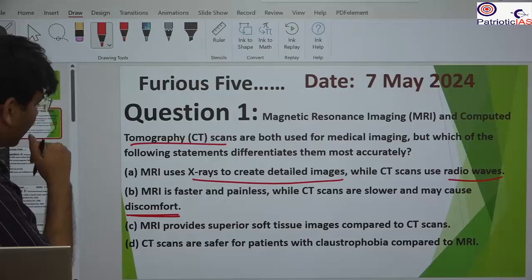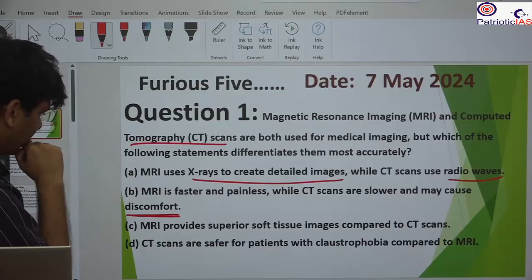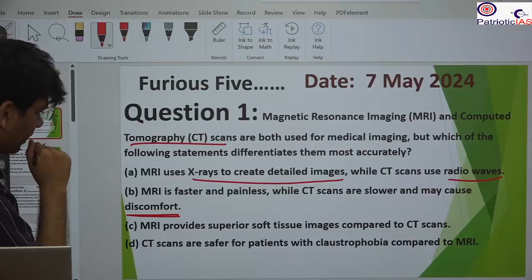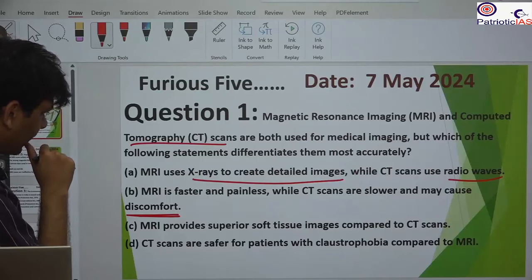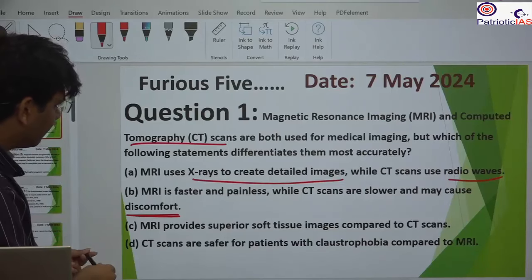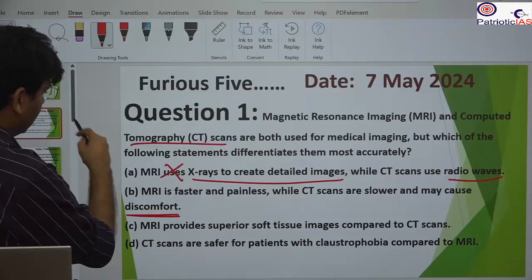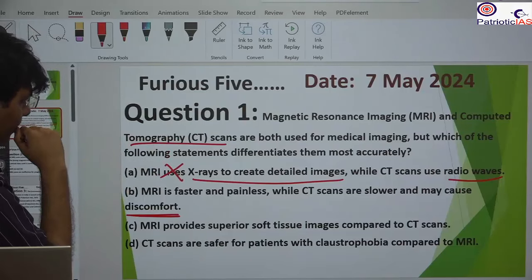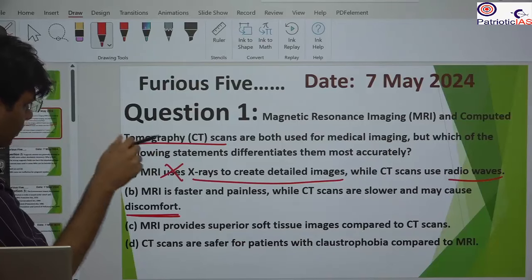Okay, so this is not correct. C: MRI provides superior soft tissue images compared to the CT scan. Superior soft tissue, okay, so that is correct. D: The CT scan is safer for patients with claustrophobia compared to the MRI. So here it is asking which of the following statements differentiates them most accurately. A is not correct. In MRI we use radio waves, and in the CT scan we use X-ray. So this is not correct.